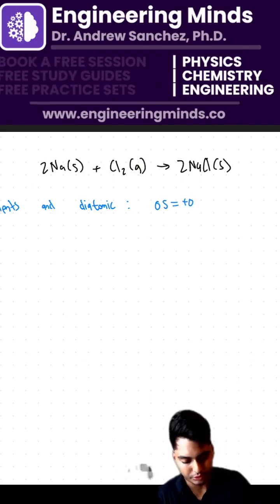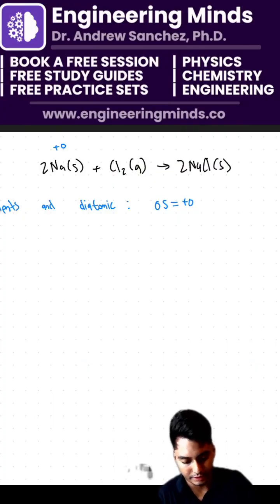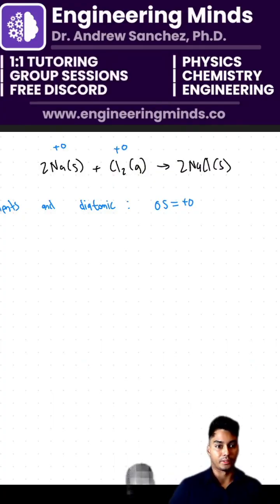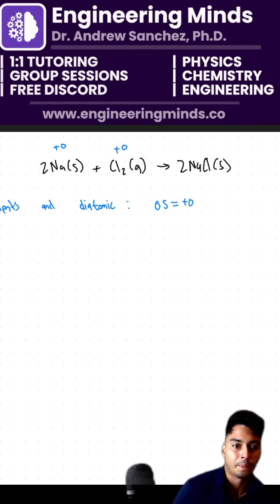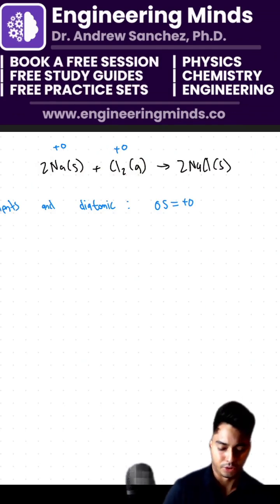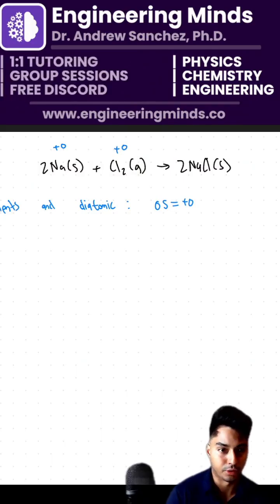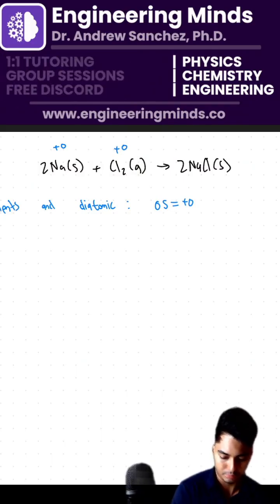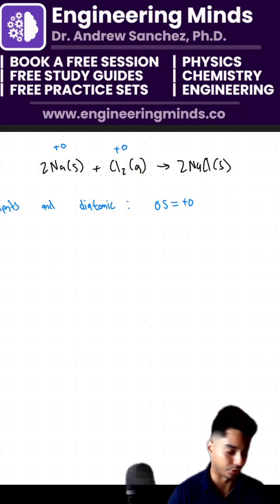So I'm going to put a 0 on the solid here and the Cl2 gas. That is 0. There we go. Luna, there you go. Isn't an element by itself 0? There you go. You were right the first time. It's 0 for Na and 0 for Cl2.